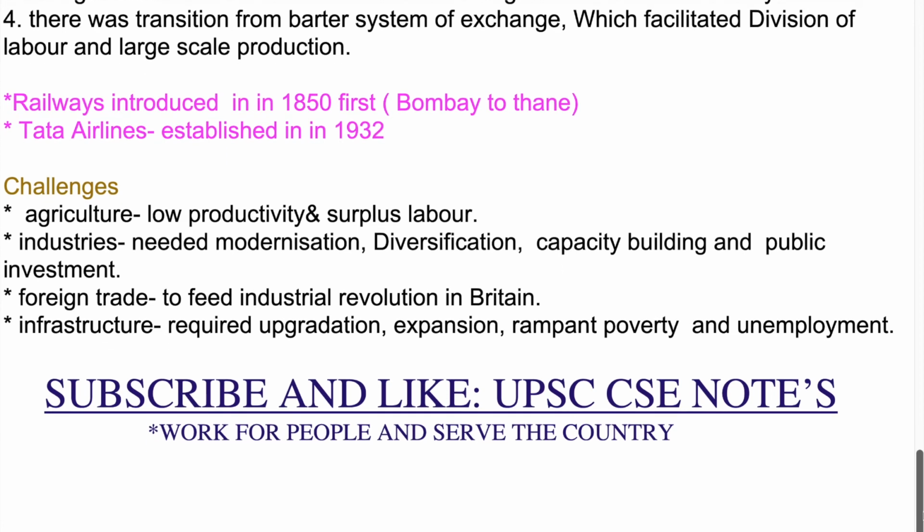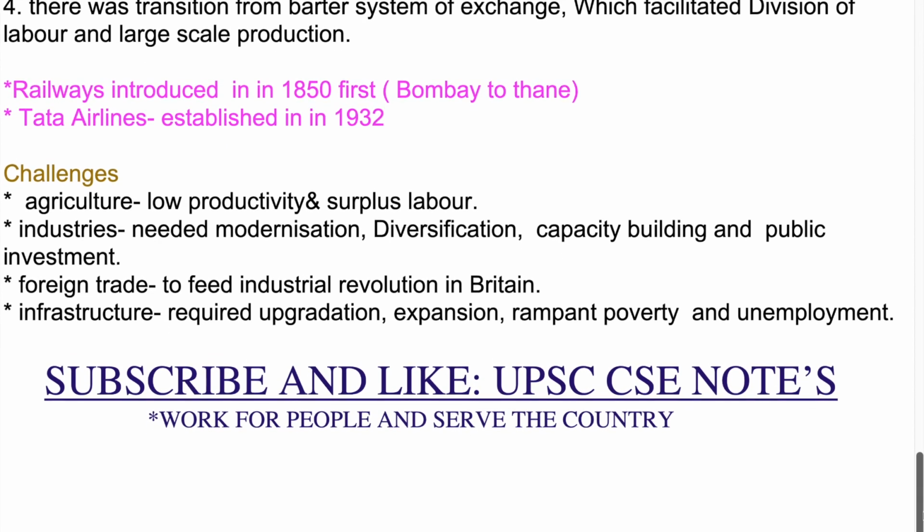Challenges: agriculture had low productivity and surplus labor. Industries needed modernization, diversification, capacity building and public investment. Foreign trade was geared to feed the Industrial Revolution in Britain. Infrastructure required upgradation and expansion, and there was rampant poverty and unemployment. That's it. We have completed Chapter 1.